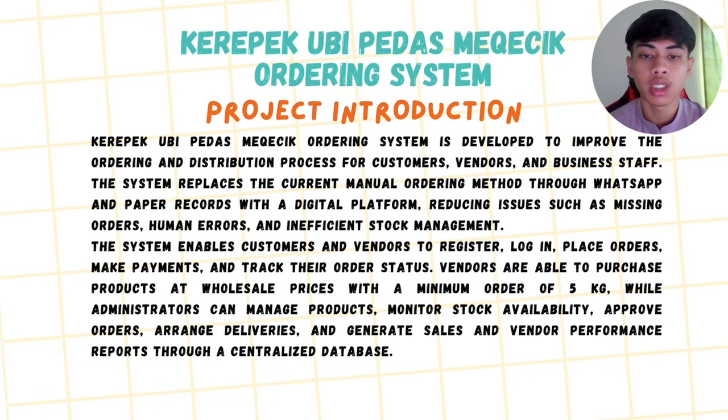The system enables customers and vendors to register, log in, place orders, make payments and track their order status. Vendors are able to purchase products at wholesale prices with a minimum order of 5 kg, while the administrator can manage products, monitor stock availability, approve orders, arrange deliveries, and generate sales and vendor performance reports through a centralized platform.